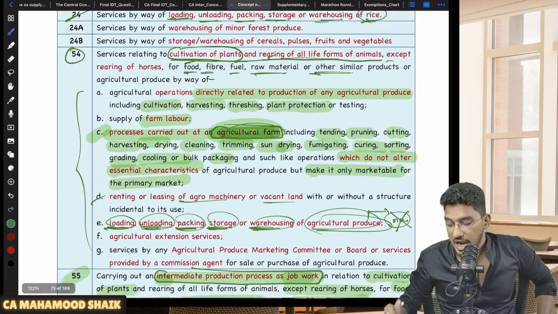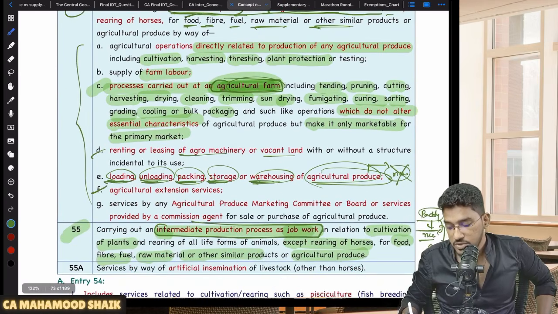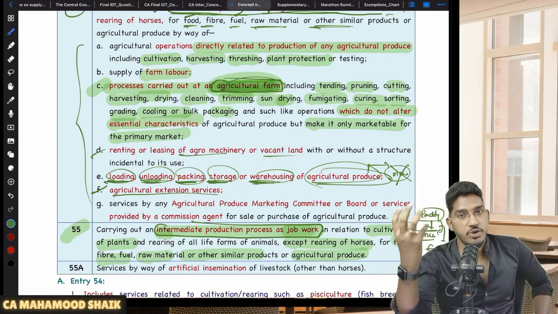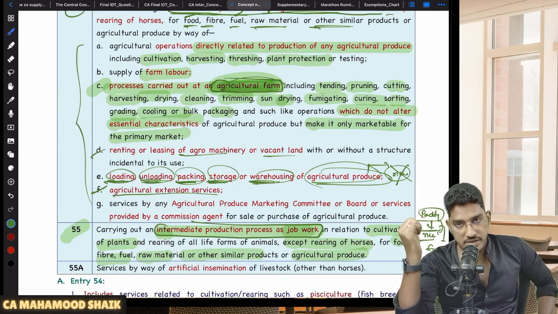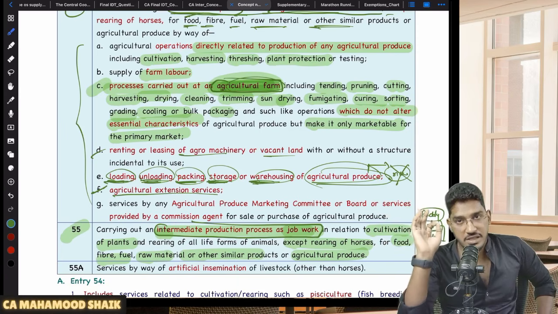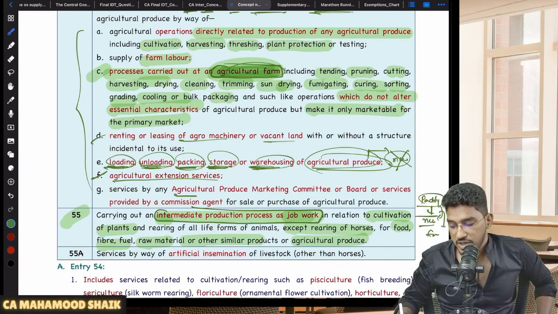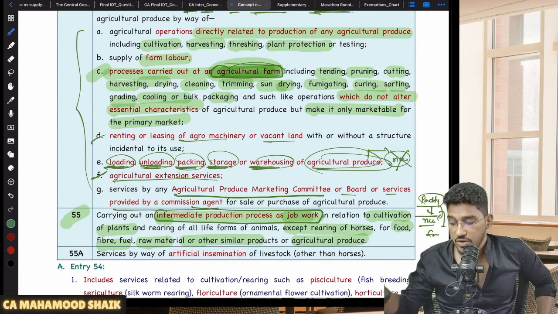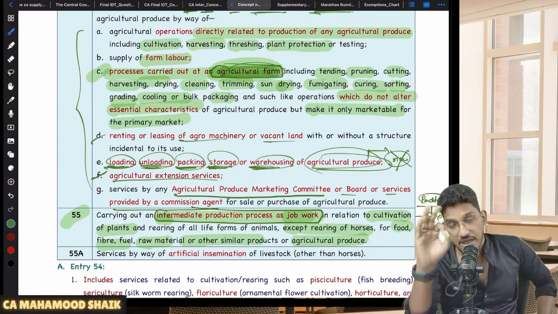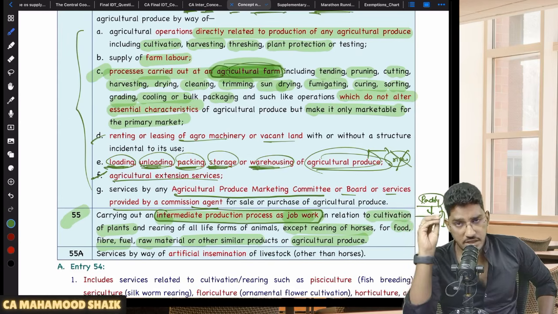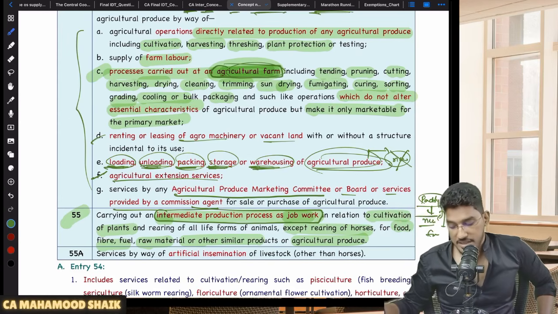Understood? Next, agricultural extension services. If someone is providing the services of agricultural extension related services, where they will set up some call centers where they will help the farmers on using the new technology and irrigation related facilities, that services we call as agricultural extension services. For that also exemption has been granted. And also services provided by way of agricultural produce marketing committee or board, or services provided by a commission agent for sale or purchase of agricultural produce, exempted. Services provided by APMC, services provided by any board, or services provided even by commission agents for sale or purchase of agricultural produce, that is also exempted.